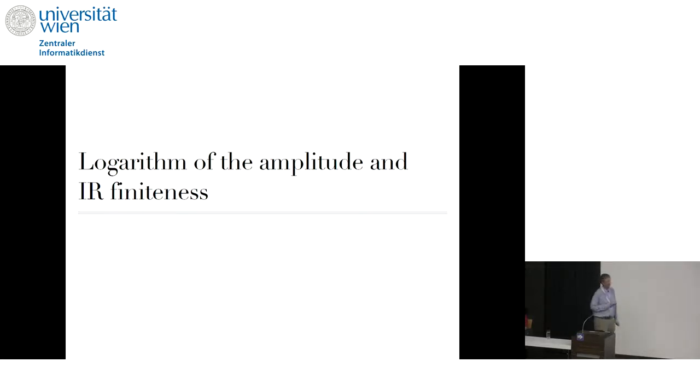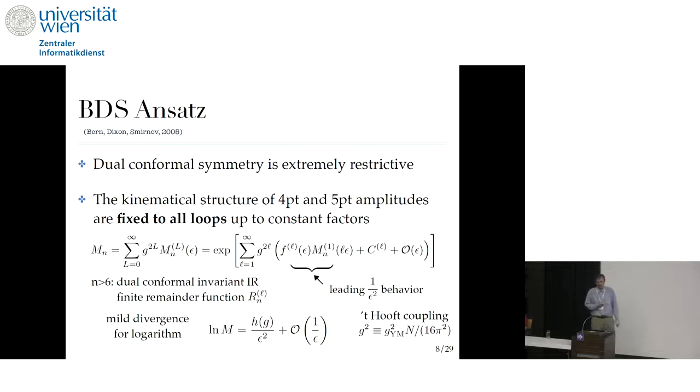Okay, but before going there, we will actually define the object we will be calculating, and this will be related to the logarithm of the amplitude, which will lead to some IR finite objects that we can actually play with. So the dual conformal symmetry for planar N=4 amplitudes is extremely restrictive. So at 4 points and 5 points, it actually almost doesn't allow us to write anything.